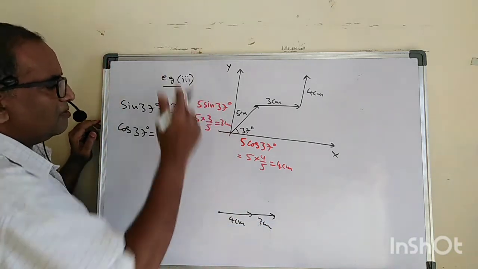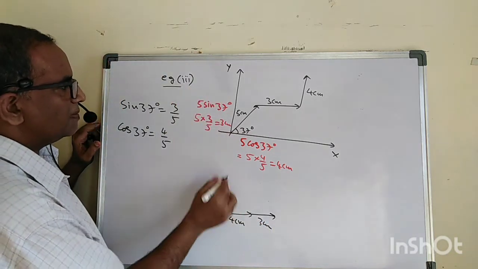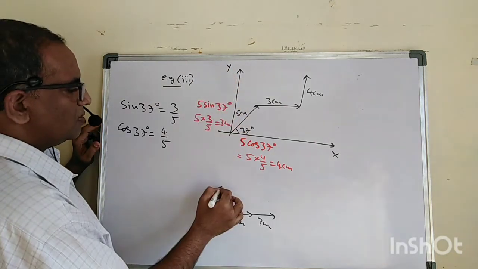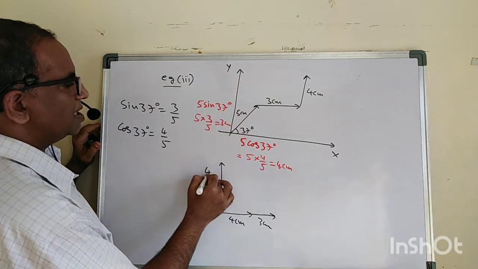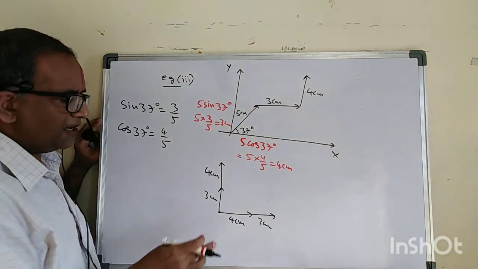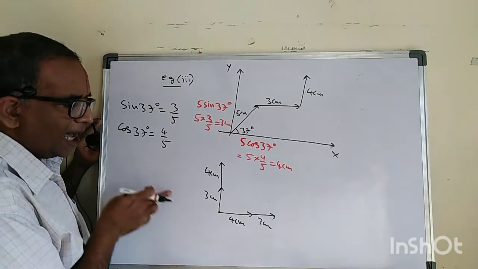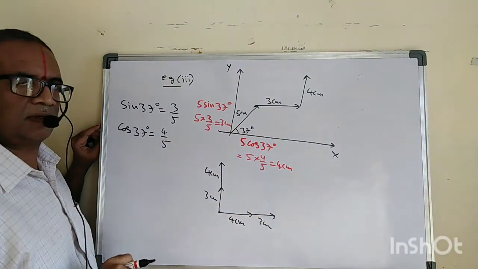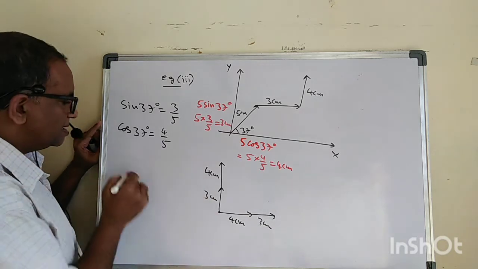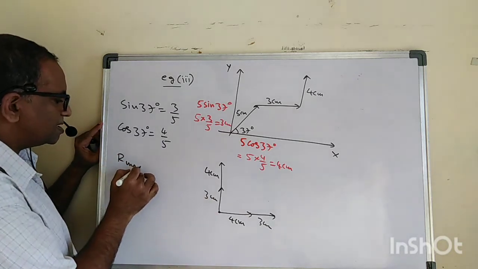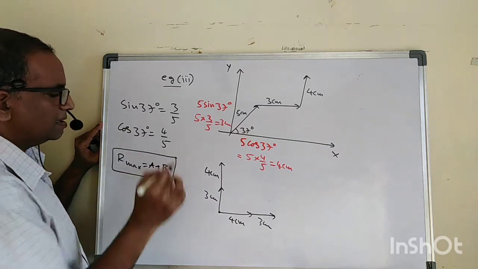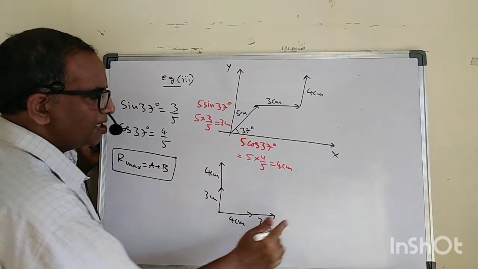Okay, now look at the y-axis here. In this direction, what do we have? We have 3 centimeter. Again in this direction, we have 4 centimeter. In the parallelogram law we discussed, if two vectors are in the same direction, then the resultant is maximum. It's nothing but a plus b. Do you remember that? So here, what is the resultant of these two?